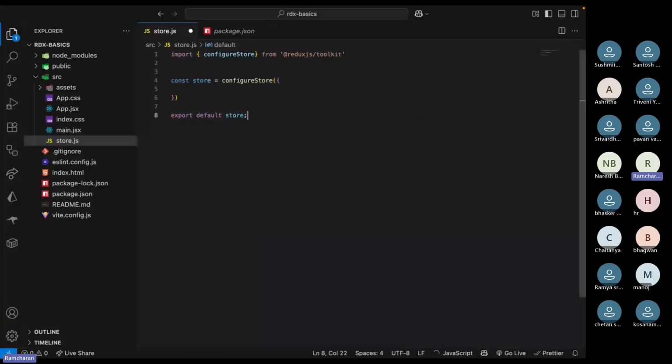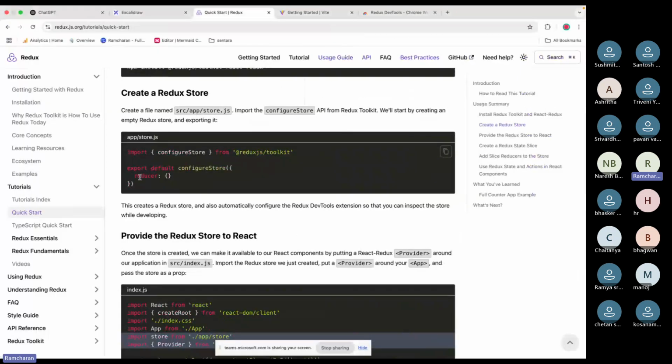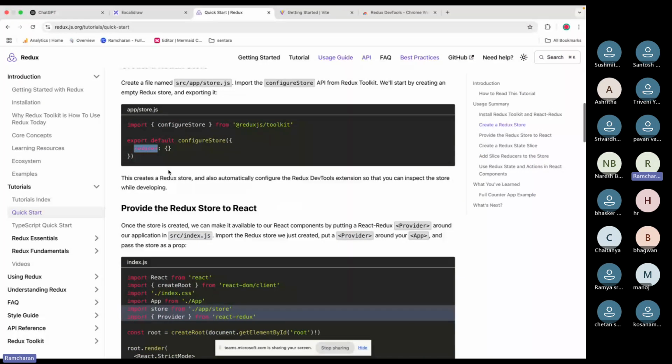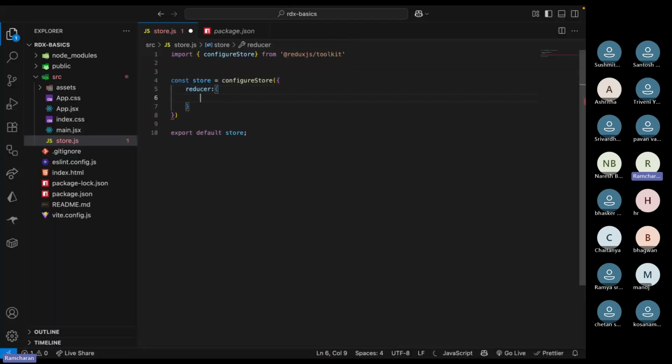That's it. You created a store by calling configureStore. In this store you will pass reducers, as it says here. So that's it.